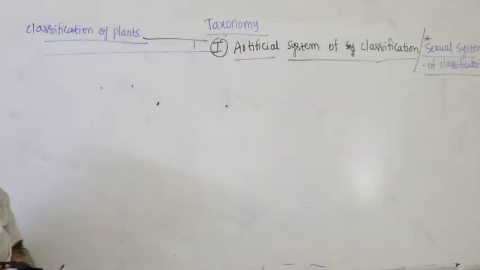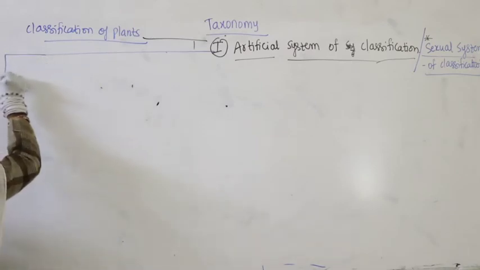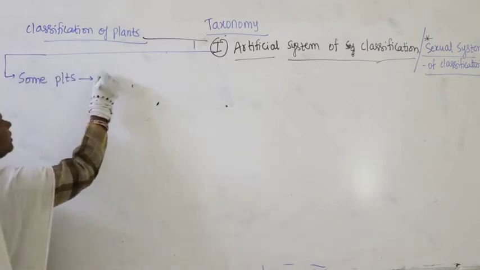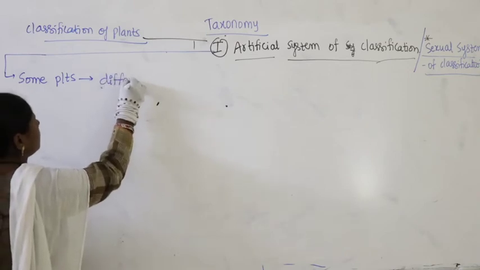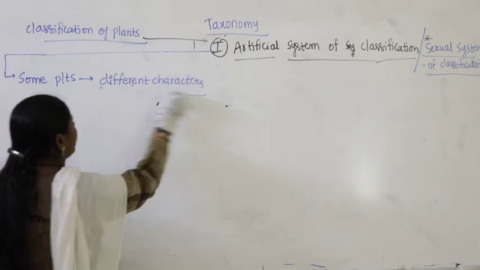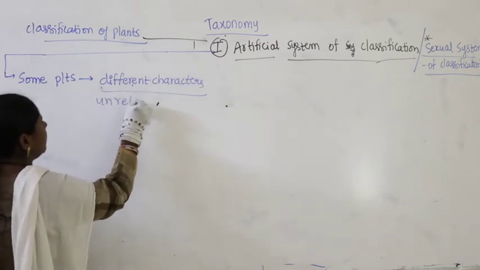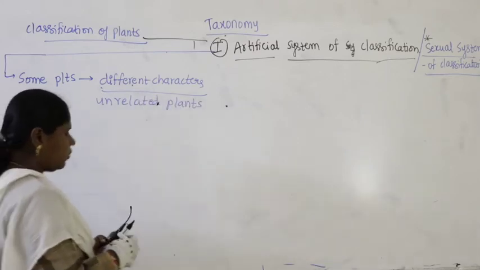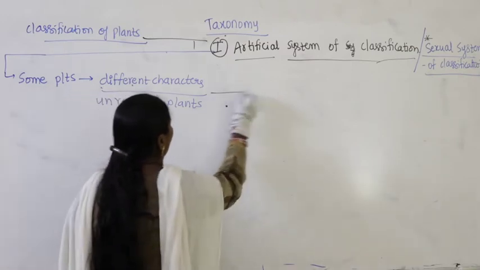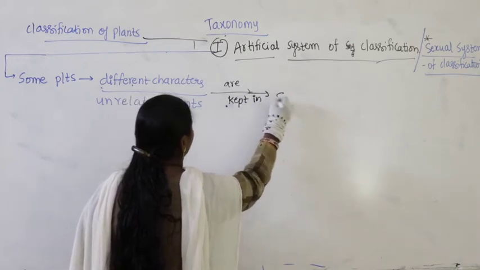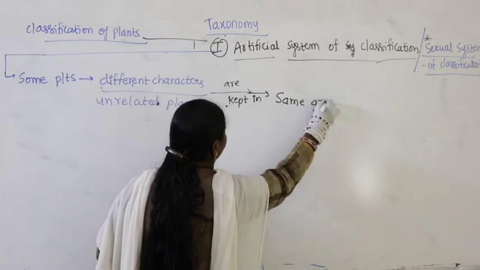As many scientists kept giving characteristics, what they did was that some plants that show different characters, meaning unrelated plants, are kept in the same group.